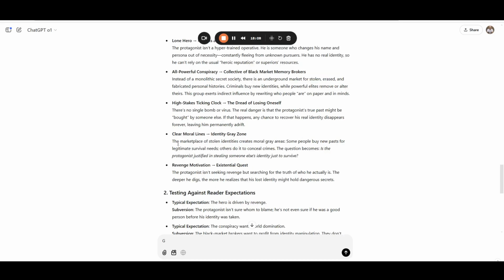There's a gray zone. The marketplace of stolen identities creates moral gray areas. Some people buy new pasts for their legitimate survival needs. Others do it to conceal crimes. Instead of revenge motivation, there's an existential quest. The protagonist isn't seeking revenge, but searching for the truth of who he actually is.